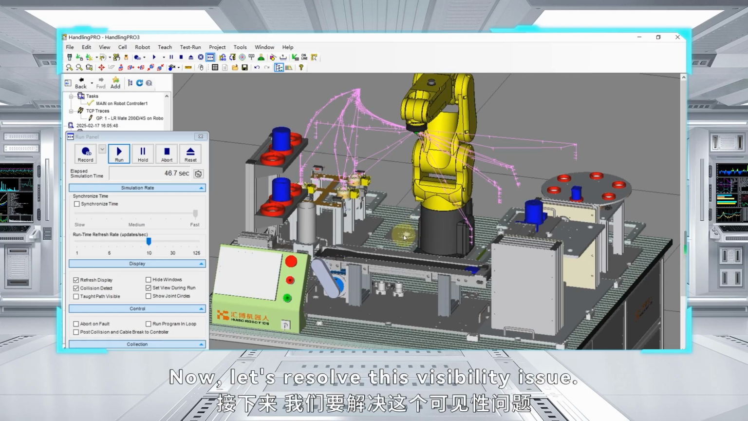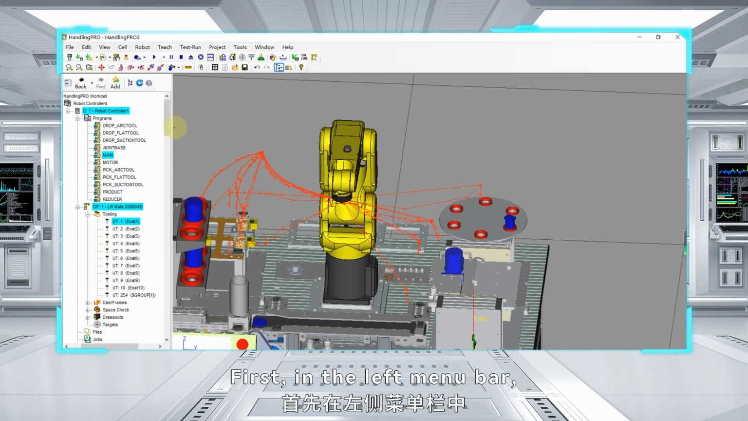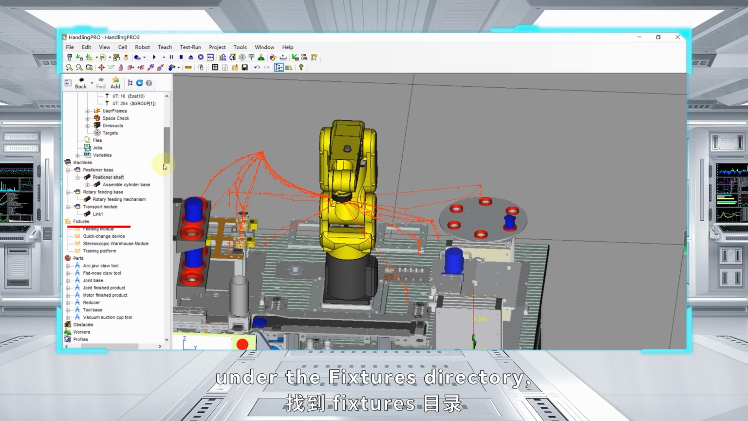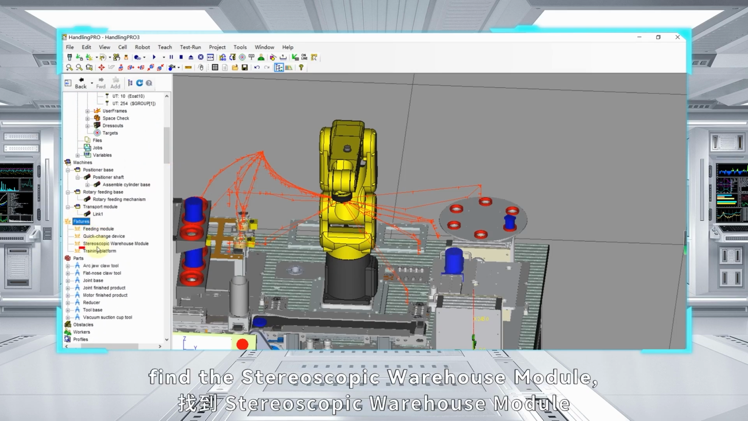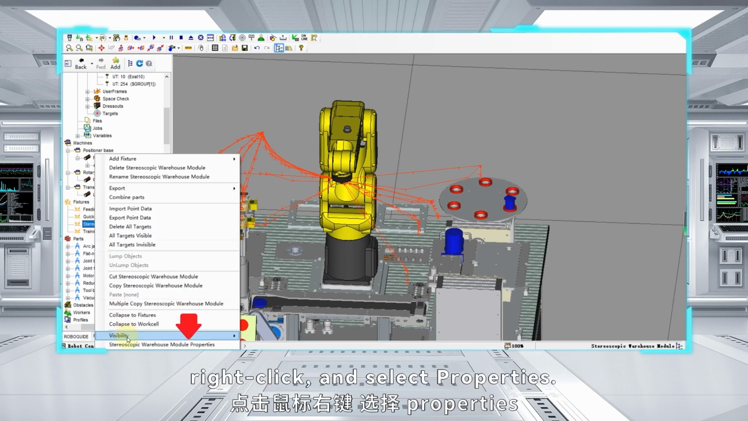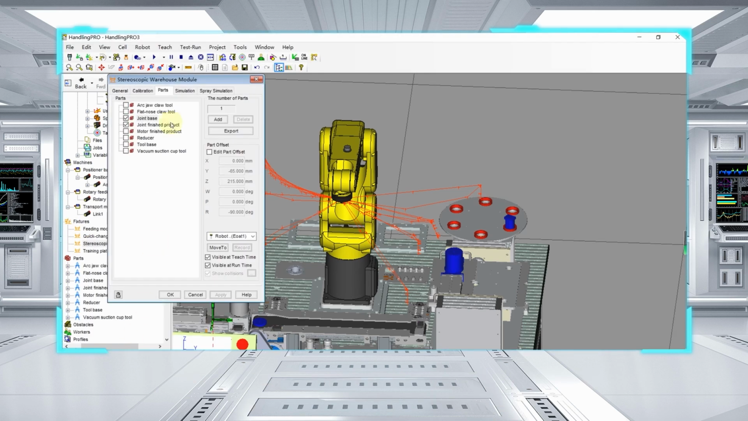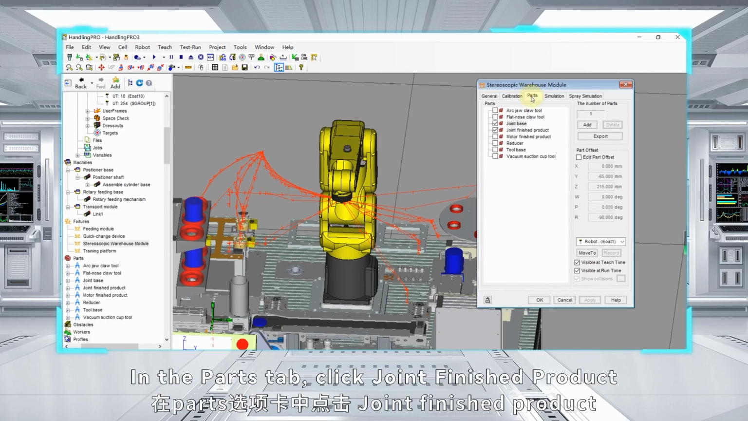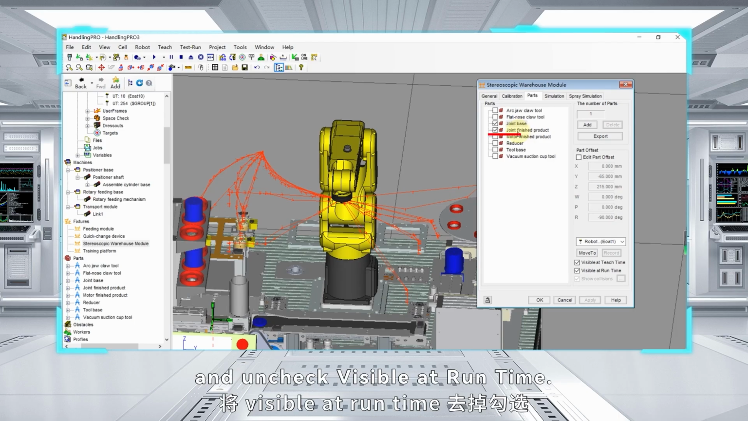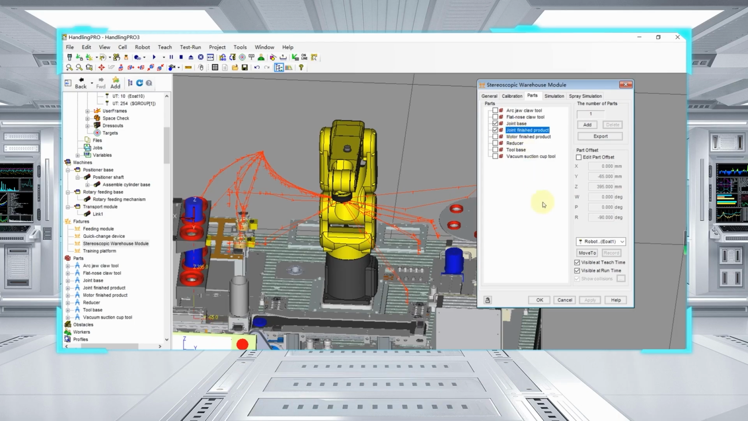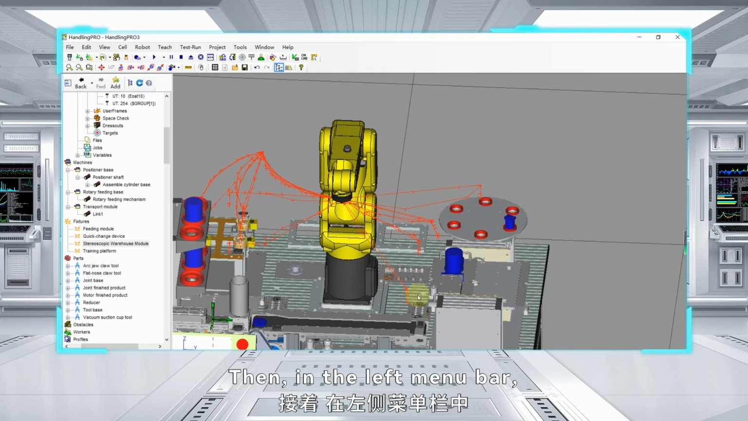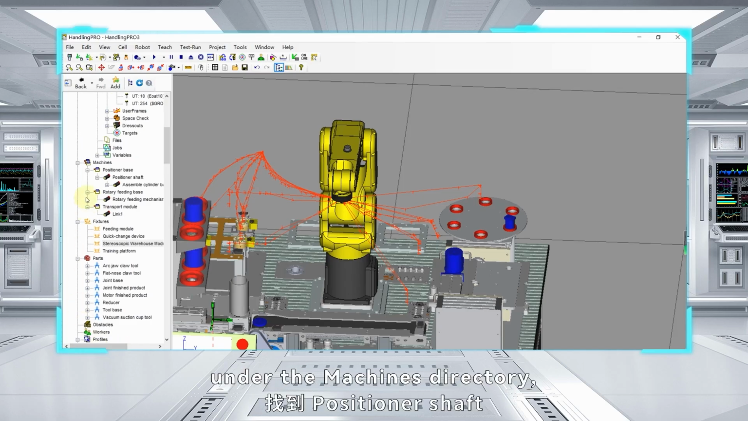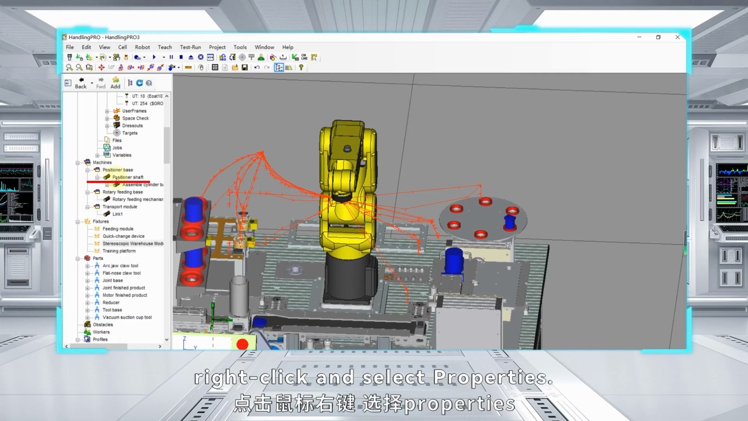Now, let's resolve this visibility issue. First, in the left menu bar, under the Fixtures directory, find the stereoscopic warehouse module, right-click, and select Properties. In the Parts tab, click Joint Finished Product and uncheck Visible at Runtime. Click Apply. Then, in the left menu bar, find the positioner shaft under the Machines directory, right-click and select Properties.